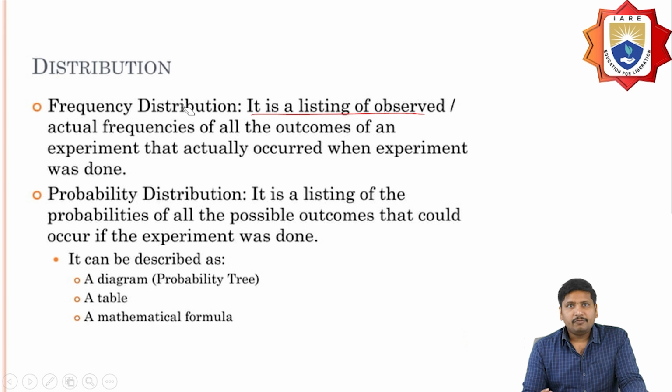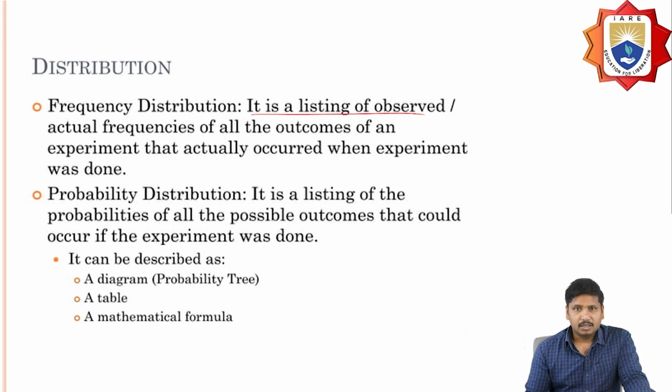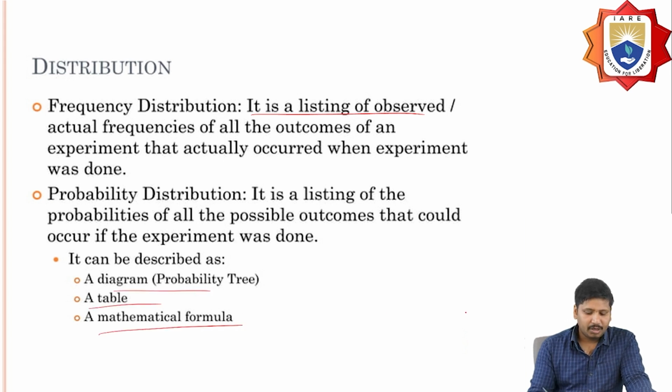So distribution will be of two types. Frequency distribution is the listing of observed and actual frequencies of all outcomes of an experiment that occurred when the experiment was done. And probability distribution means the listing of probabilities of all the possible outcomes that could occur if an experiment was done. So it can be described as a diagram or a table, or it may be a mathematical formula.